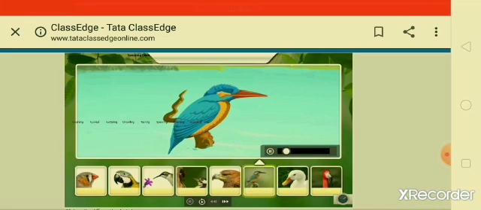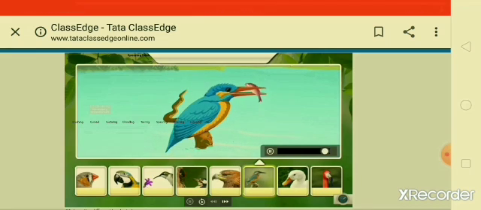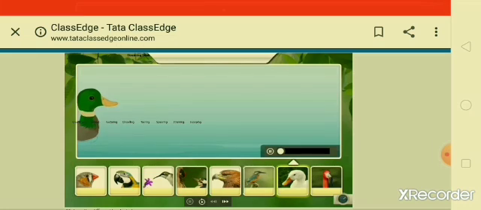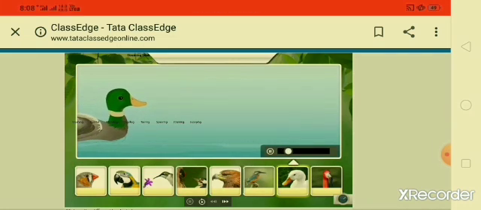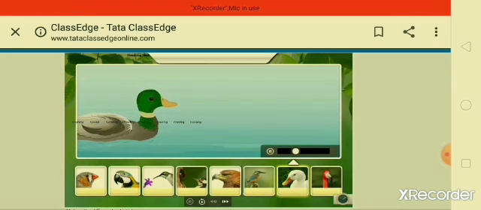A spearing beak is a sharp, pointed beak to spear insects, frogs or fish. The kingfisher uses its spearing beak to spear a fish and pick it from the water to eat. Have you seen a duck dipping its flat and square-shaped beak in the water again and again?